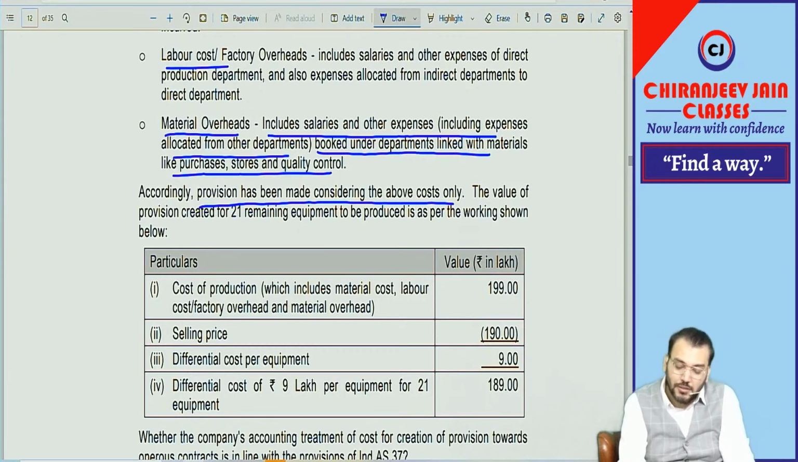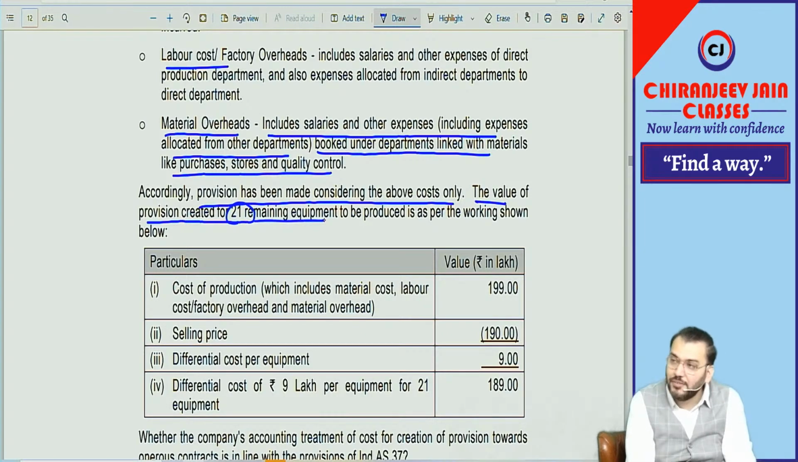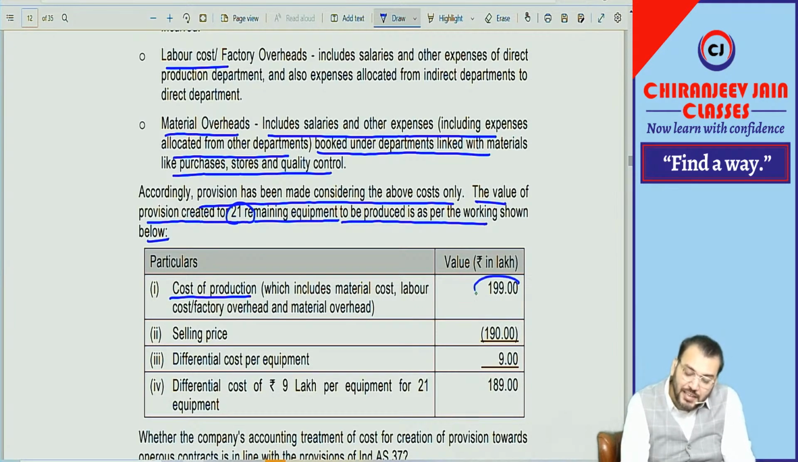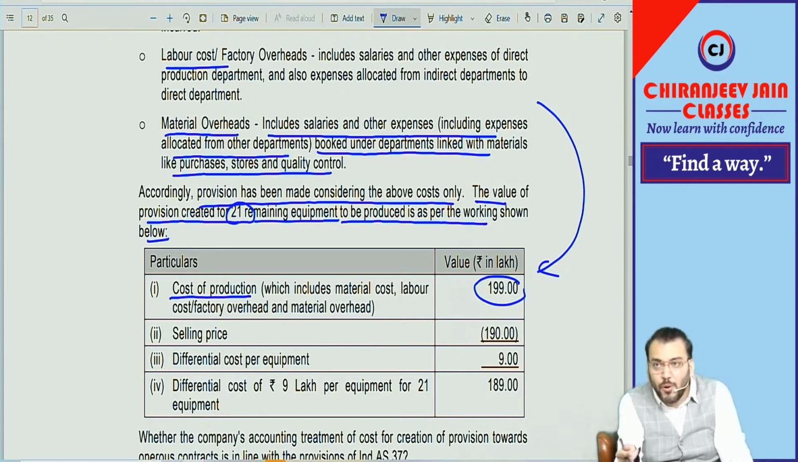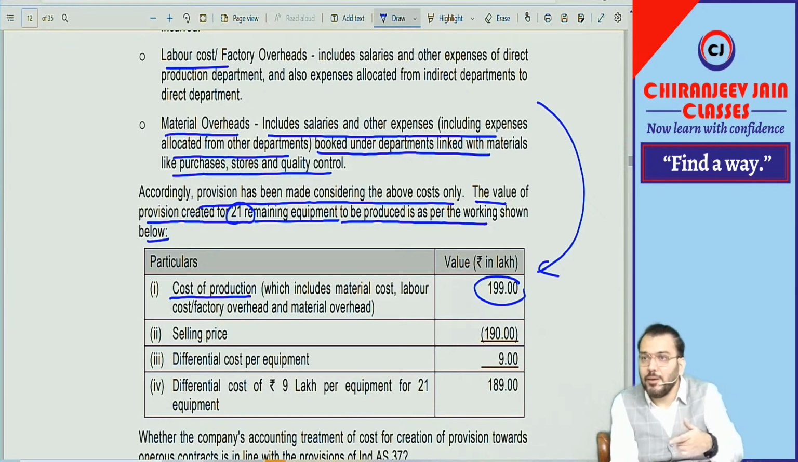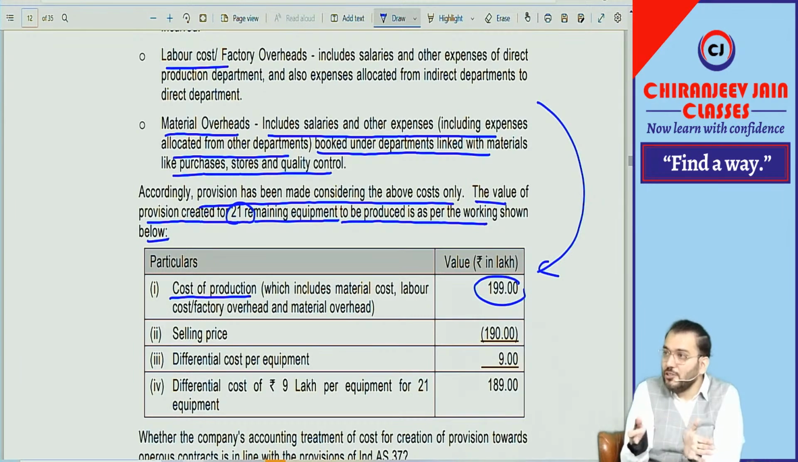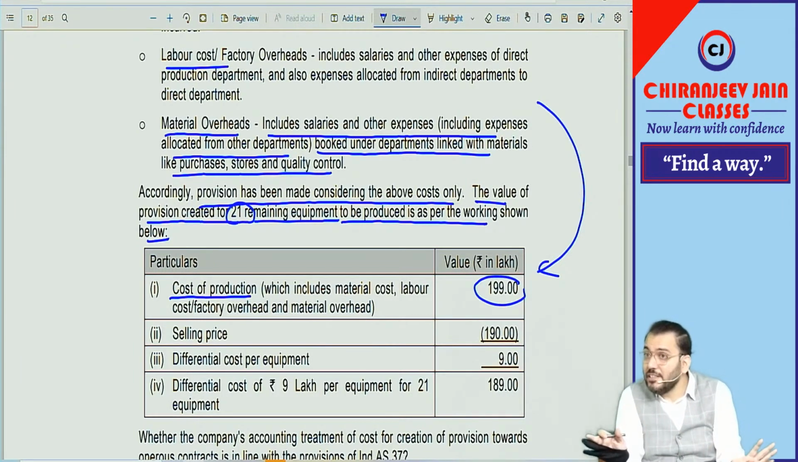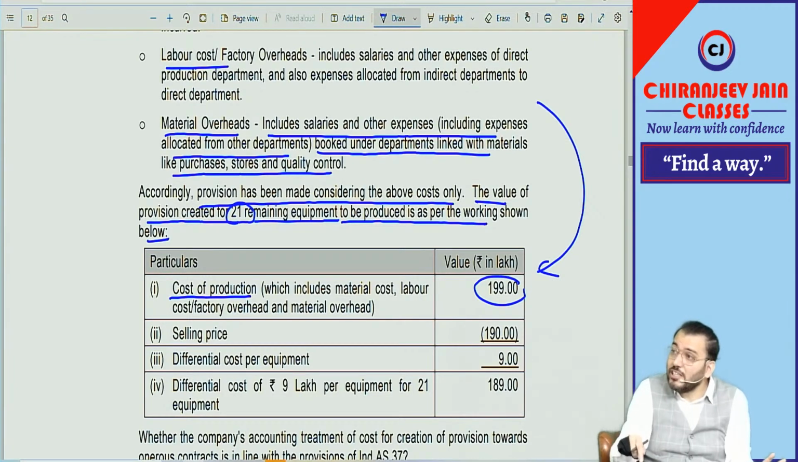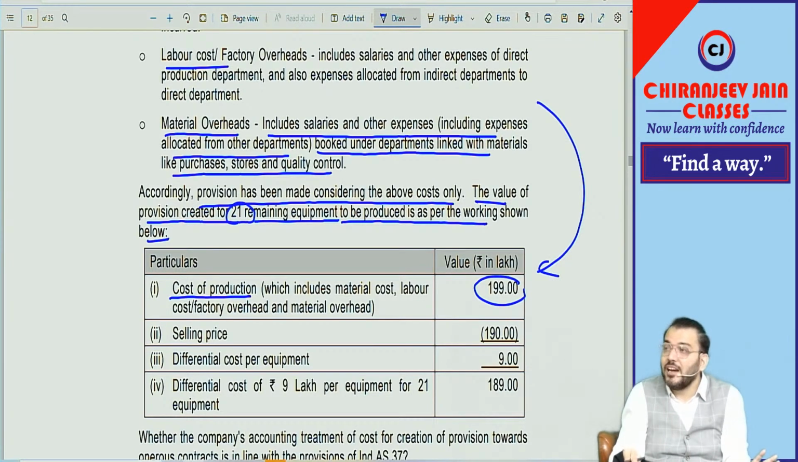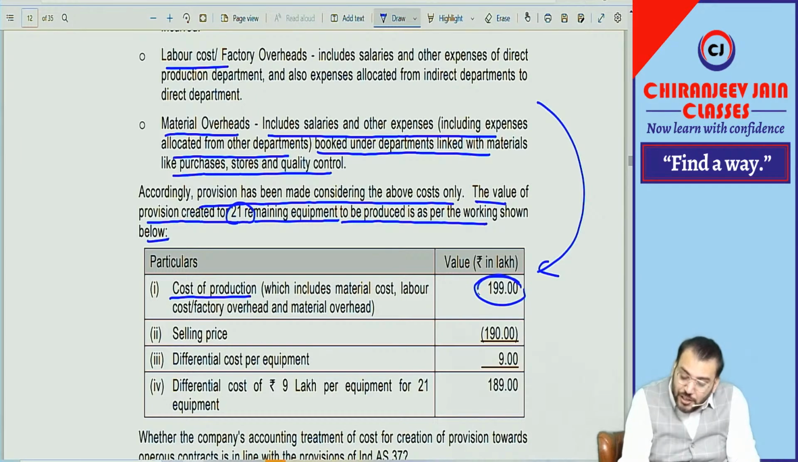Correct only. The value of provision created for 21 remaining equipment to be produced, as per the working shown below, is also correct. So cost of production they have given is 199 per unit. By taking this cost only, this is the unavoidable cost. Even though cost has not been incurred, now because it has become onerous, we should create a provision for that. So this becomes unavoidable cost.